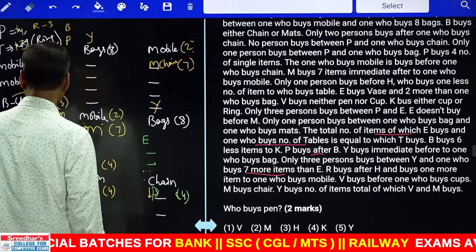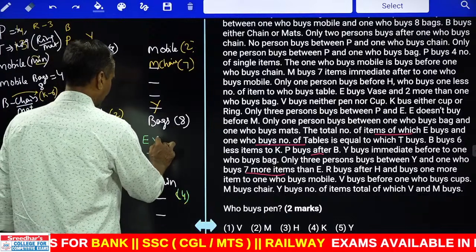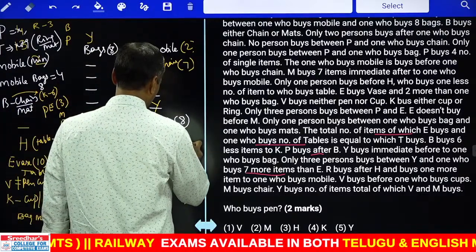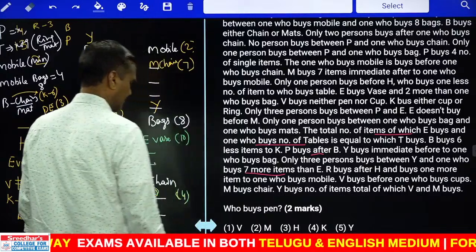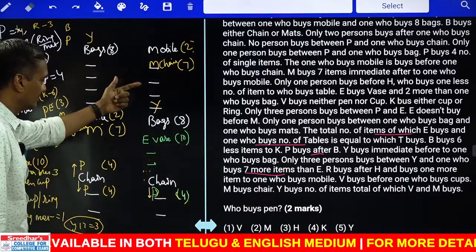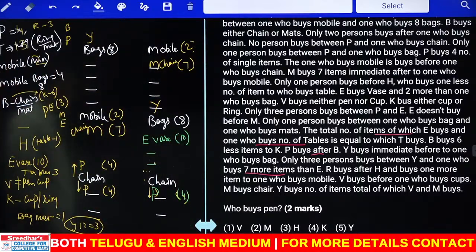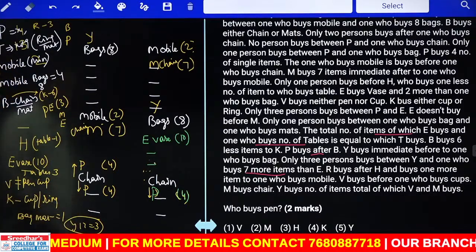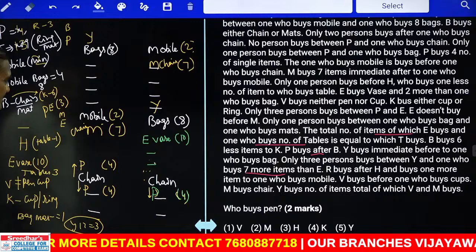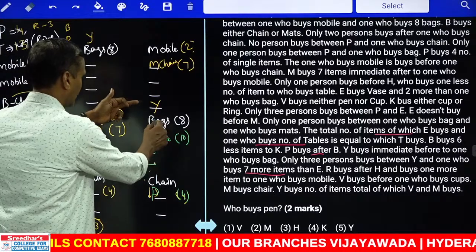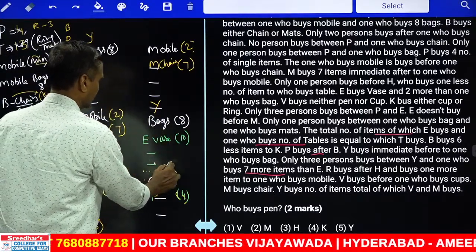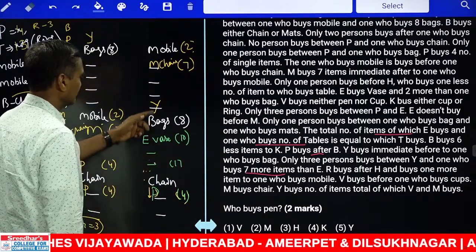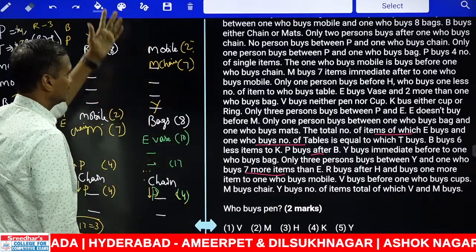And E buys what? E buys ways. And how many does this person E buy ways? There are 10. And 10 is bought by this. E can be before or after, right? We have one more piece of information: between Y and 17 there must be 3. For 3 to be between Y and 17, Y must be here. 1 2 3, 17 can be here. This is one possible. Then 1 2 3 4 5 6 7 8 9 10 11 12, and H is